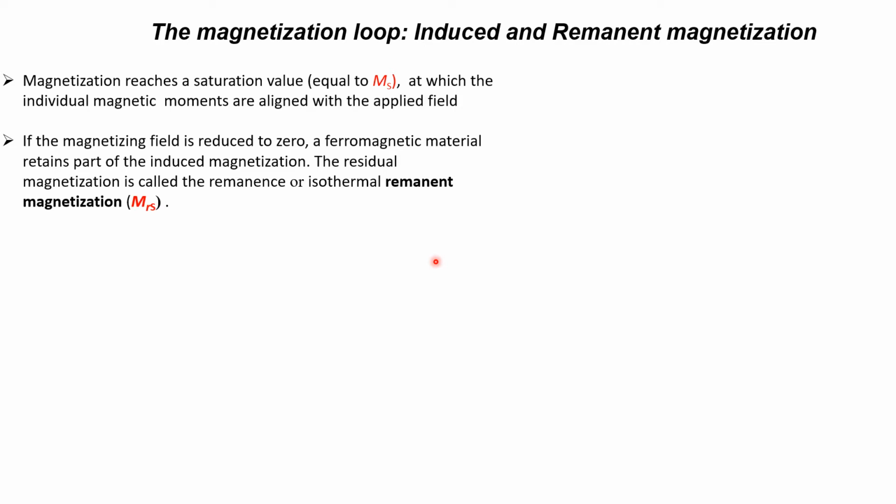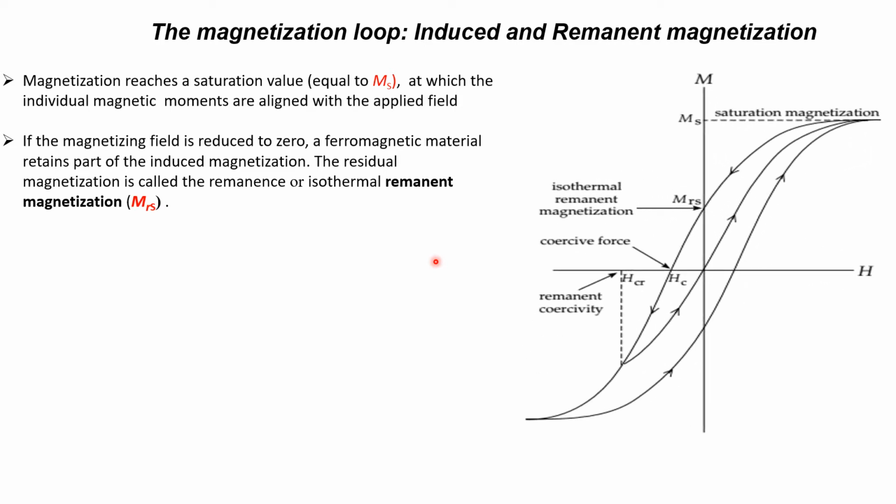Now we reach our famous graph, the hysteresis graph, that every physics student studies. What will happen to the magnetization if a magnetizing field is applied? Whenever we apply a magnetizing field, the magnetization reaches a saturated value at a particular value of H. That value corresponds to the picture in our last slide, where all the moments are aligned with respect to the applied field, and we have strong magnetism.